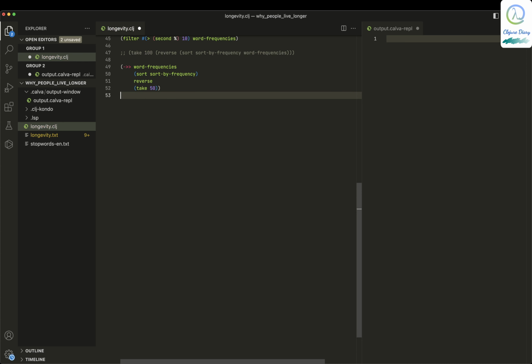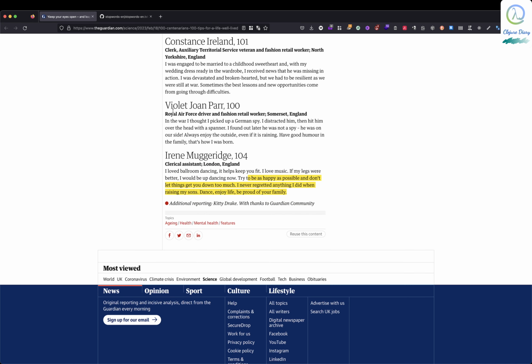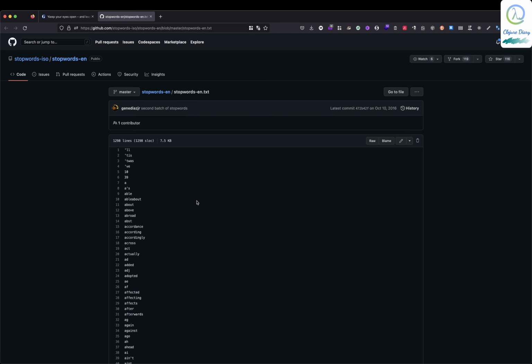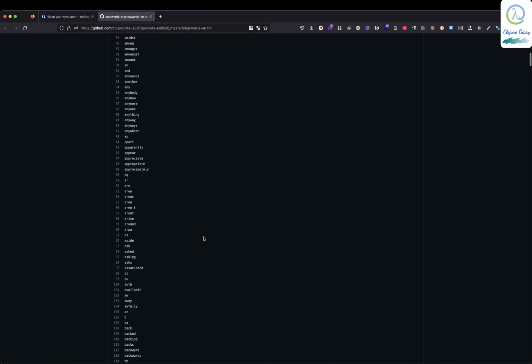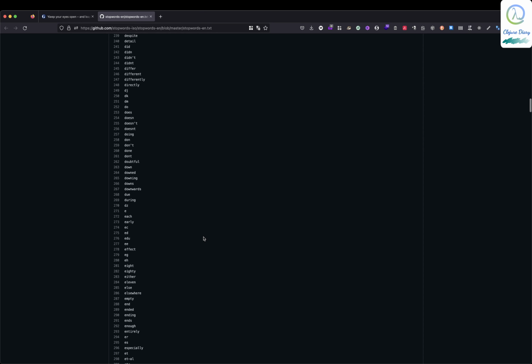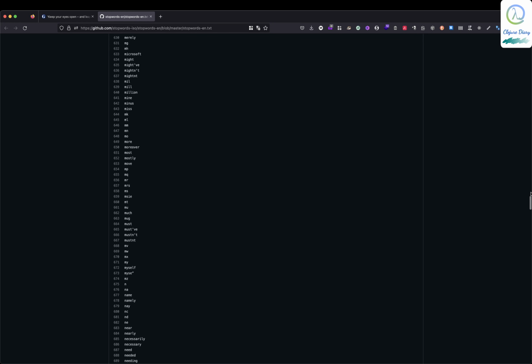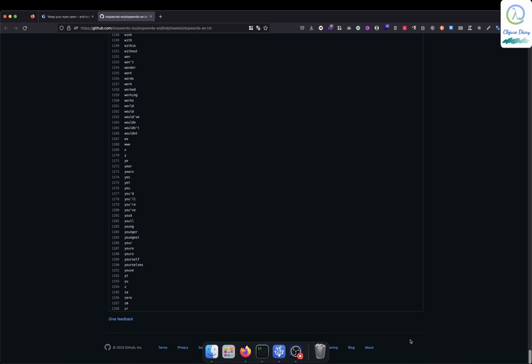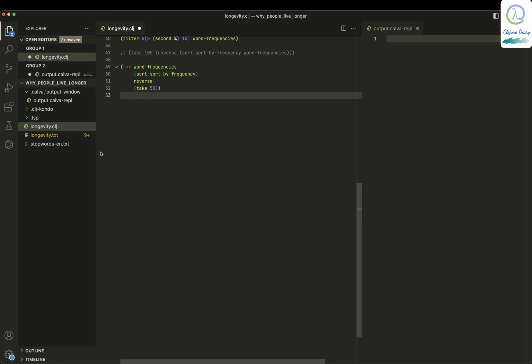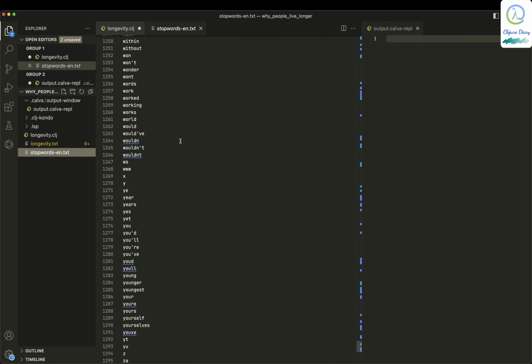That's how it is. And there is a list of stop words, all in lowercase, and somebody has compiled it and it's in this location, right? It's pretty comprehensive, you've got roughly, nearly 1300 words. Okay, so that's a good amount, and I've taken the stop words and put them in another file, right?